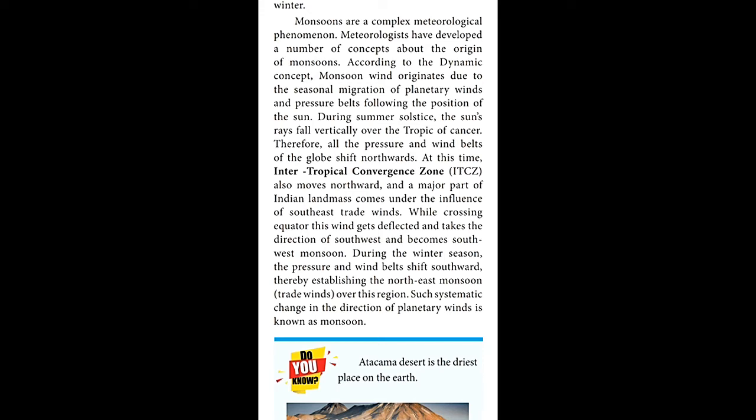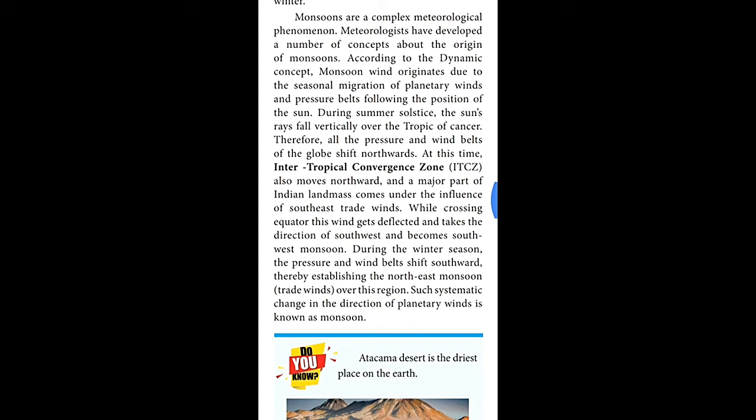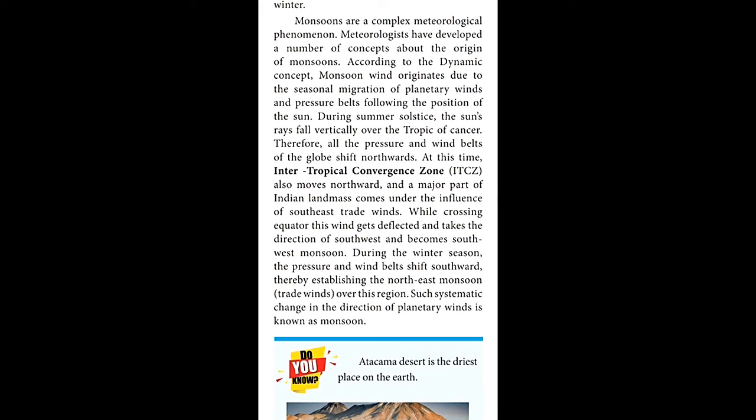Planetary winds and pressure belts follow the position of the sun. The position of the sun is the reason we are getting winter, summer, spring and other seasons. During the summer solstice, the sun's rays fall vertically over the Tropic of Cancer. During the summer, the rays fall vertically, and that's the reason we get high temperature. Therefore, all the pressure and wind belts of the globe shift northward.